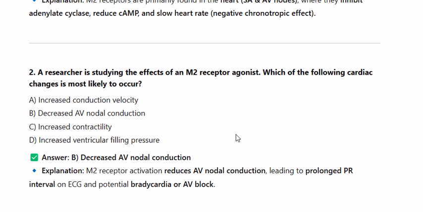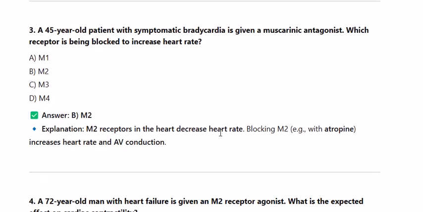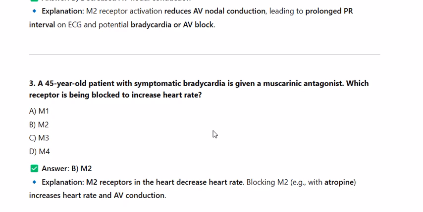Explanation. M2 receptor activation reduces AV nodal conduction, leading to prolonged PR interval on ECG and potential bradycardia or AV block. 3. A 45-year-old patient with symptomatic bradycardia is given a muscarinic antagonist.